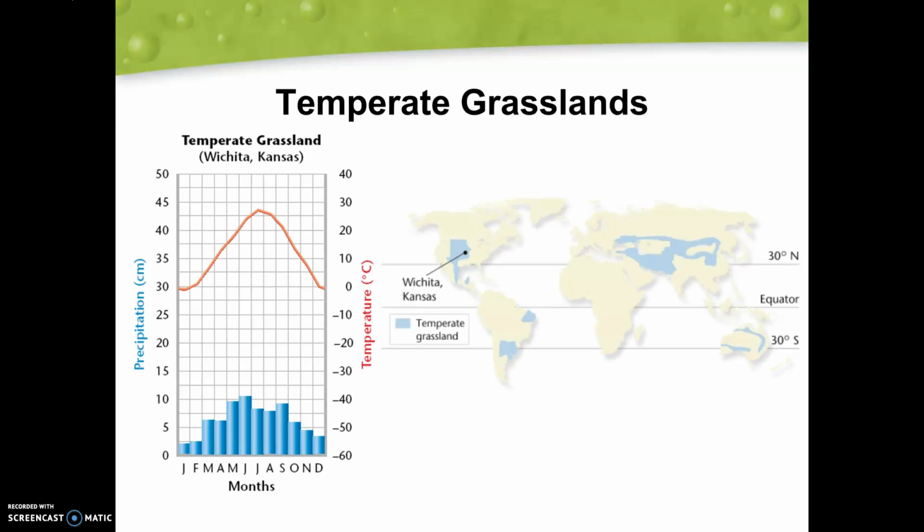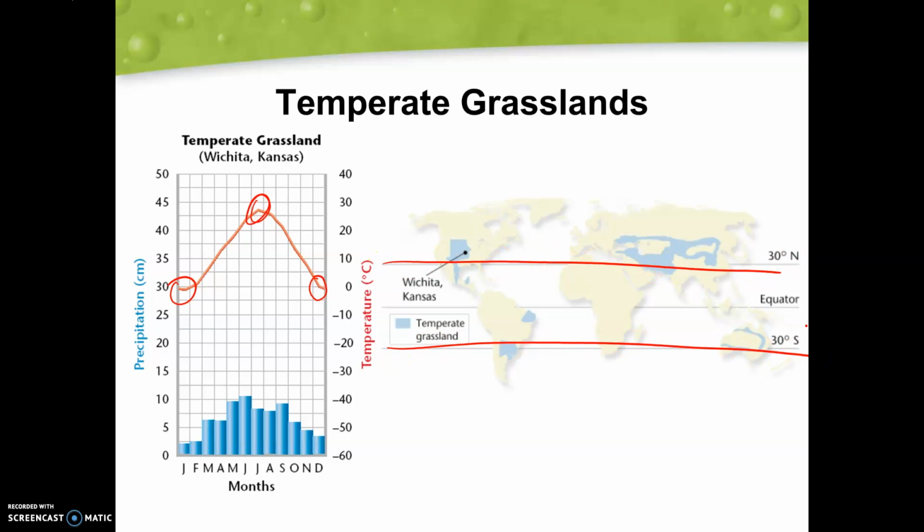So if we take a look, we do see that our rainfall is less than we saw with our forests, but there is still rainfall here, which is very important. And again, we're going to see these drastic temperature changes, very high in the summers and low in the winters. And again, we're seeing it found in our temperate forest region around 30 degrees north and 30 degrees south.